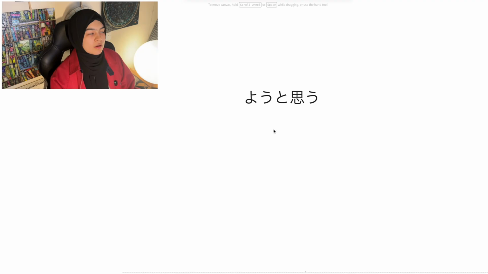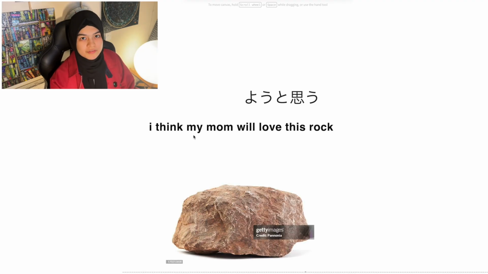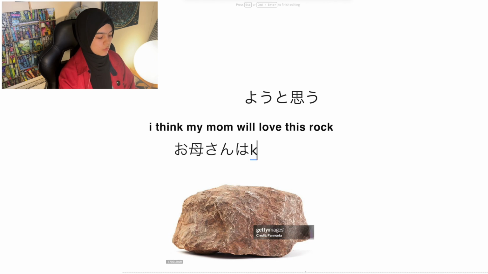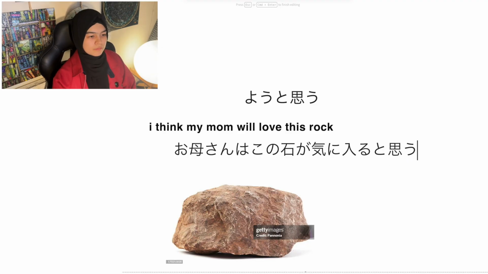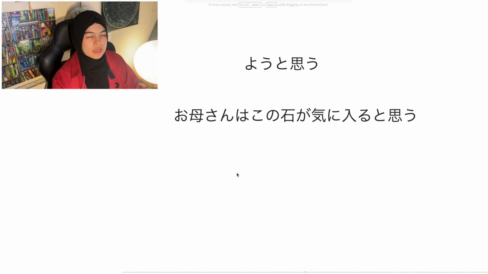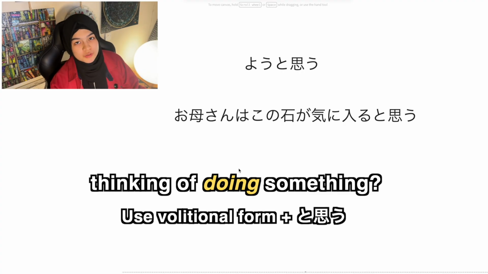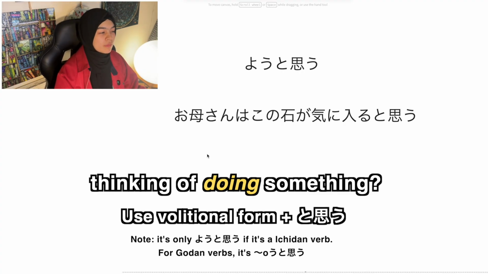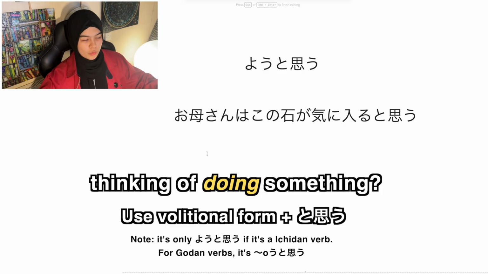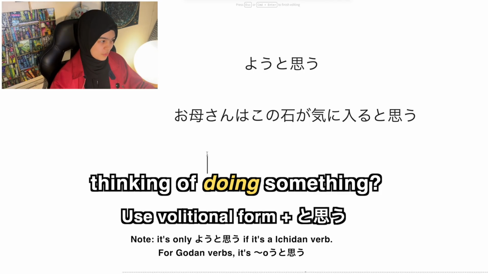Like 例えば I think my mom will love this rock, or she will like this rock. お母さんはこの石が気に入ると思う。But let's say that you're thinking of doing something. That's where the volitional form comes in. So if you want to say, oh, I think I'll do this, then you can say something something yo or something something o, like 行こうと思う or 食べようと思う or 寝ようと思う, okay?